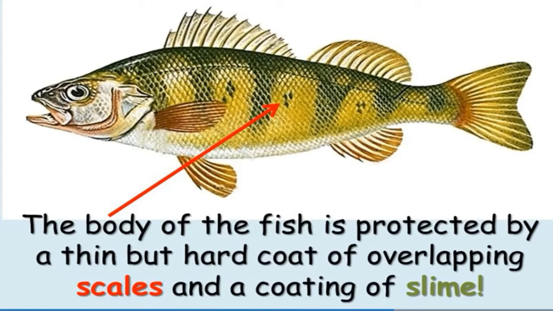The scale is a protective covering over the fish. Now, you all have experienced that if you stay inside water for a longer period of time, you must have seen the difference in your skin texture. So imagine if the fish is staying inside the water throughout its life, what will happen if there are no scales? So scales are very important because they are a hard coat. They are thin but they are hard, overlapping one above the other, and it acts as a slime over it so that nothing gets stuck to it and their body is also protected.